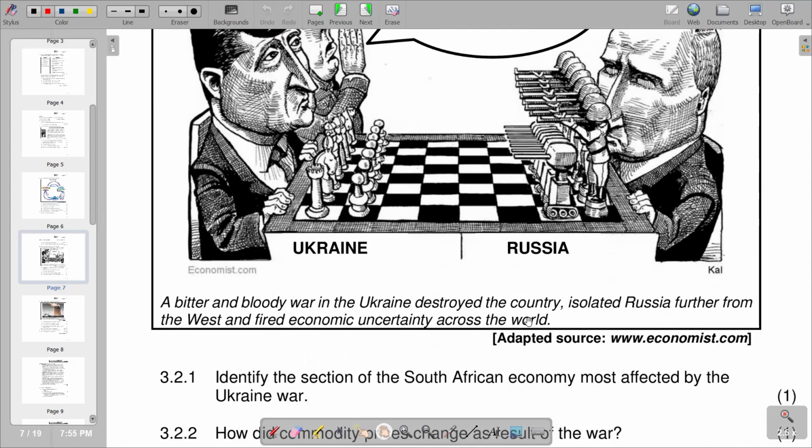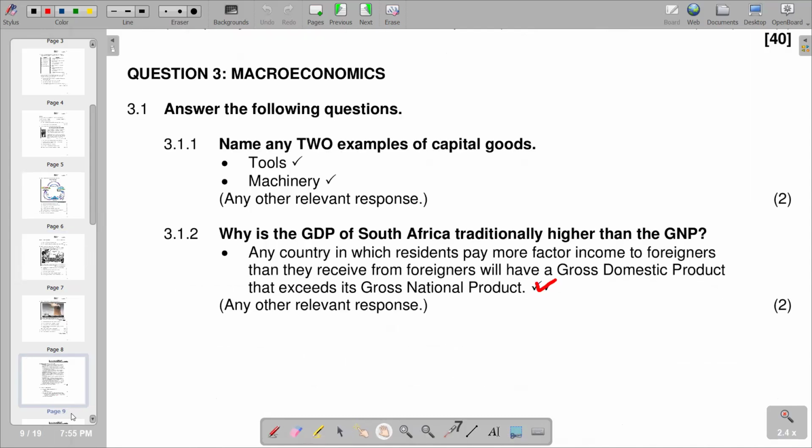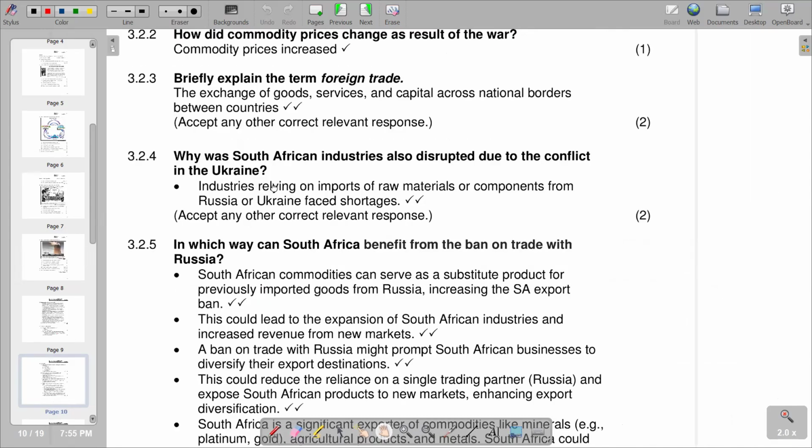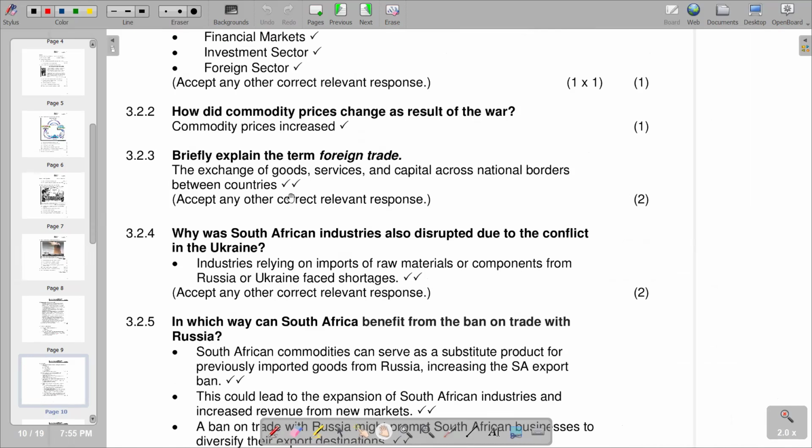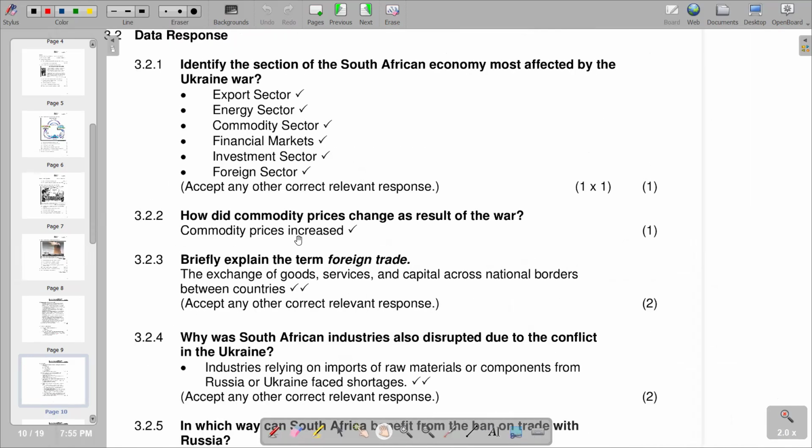Then 3.2.1 reads, "Identify the section of the South African economy most affected by the Ukraine war." So we are going to see that the one that is most affected is the export sector, the energy sector, the commodity sector also, and other sectors that we have there are also affected. So our question only needs us to raise one according to our marks.